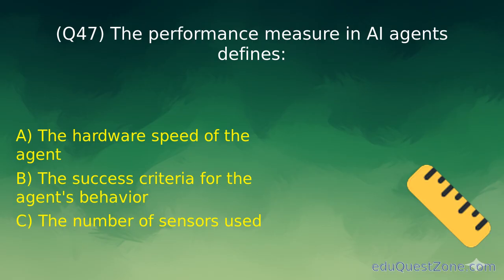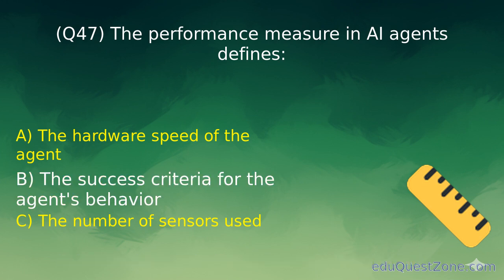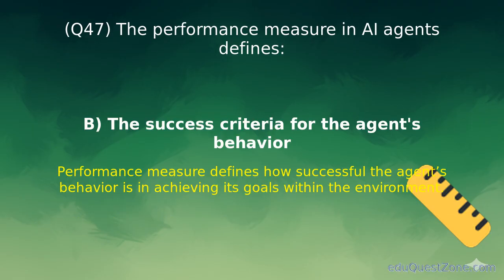Question 47. The performance measure in AI agents defines? Option B. The success criteria for the agent's behavior. Performance measure defines how well an agent achieves its goal.